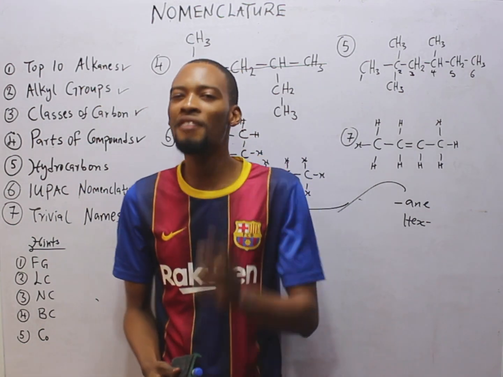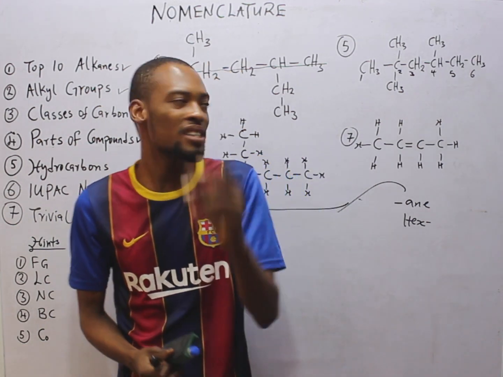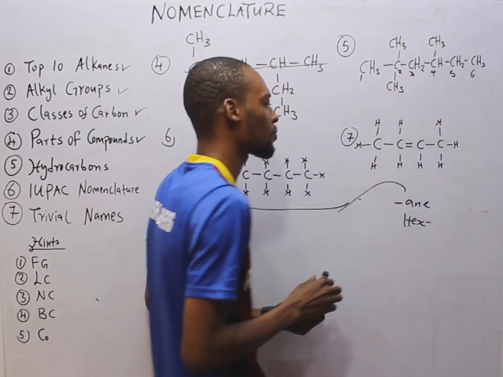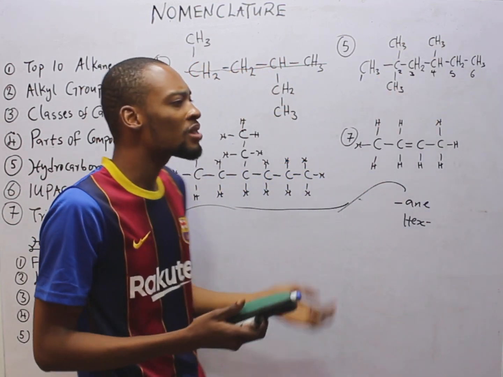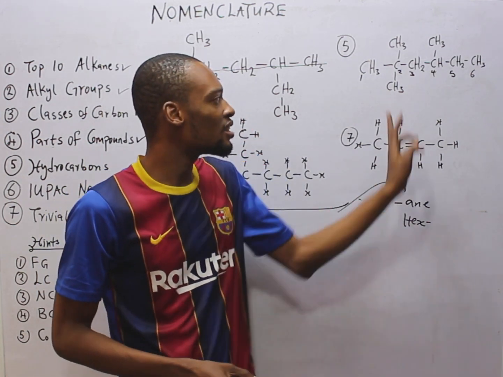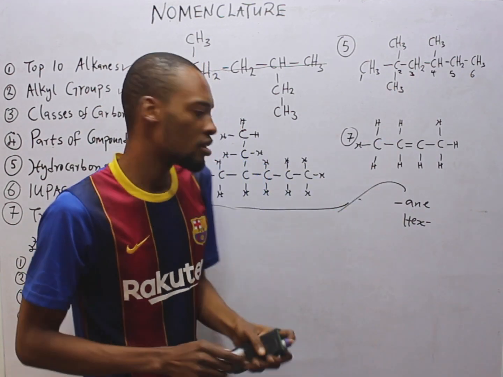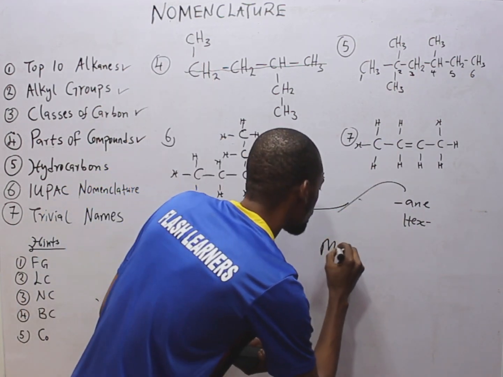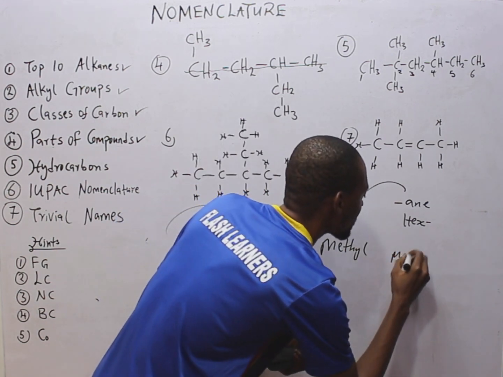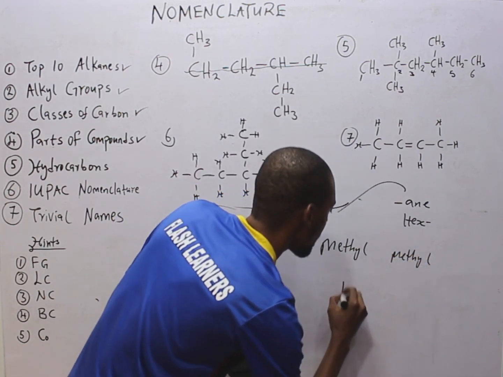Yes. In fact, we have 3 branches. Look at this: one branch, another branch, and a third branch. Now, the good news is that the 3 branches are similar. And what are they? Methyl, methyl, methyl. This means we have methyl, another methyl, another methyl.